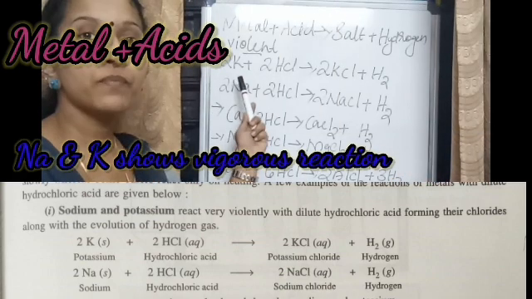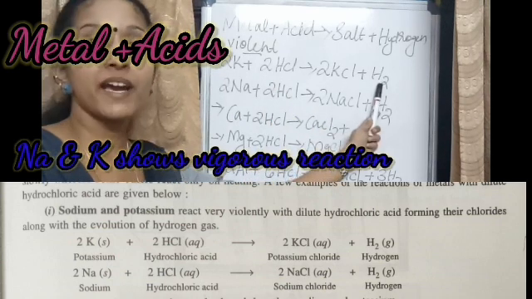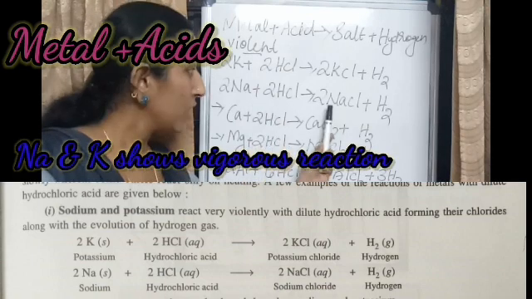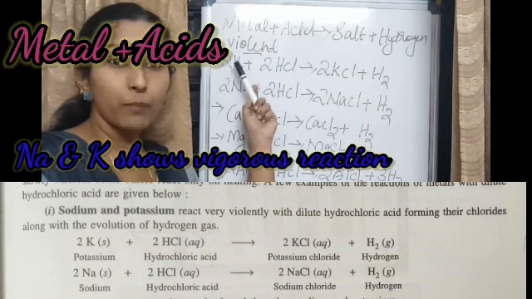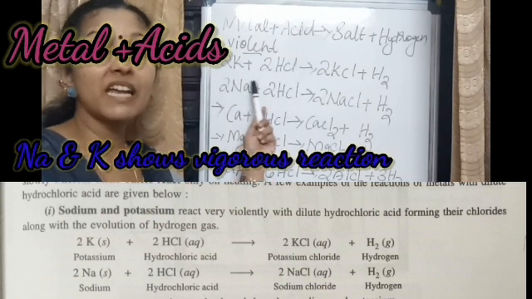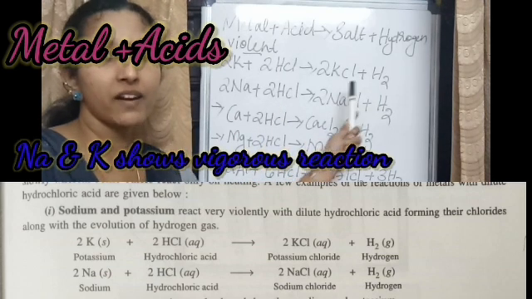See, potassium reacts with hydrochloric acid to form potassium chloride and hydrogen gas. Sodium reacts with hydrochloric acid to form sodium chloride and hydrogen.